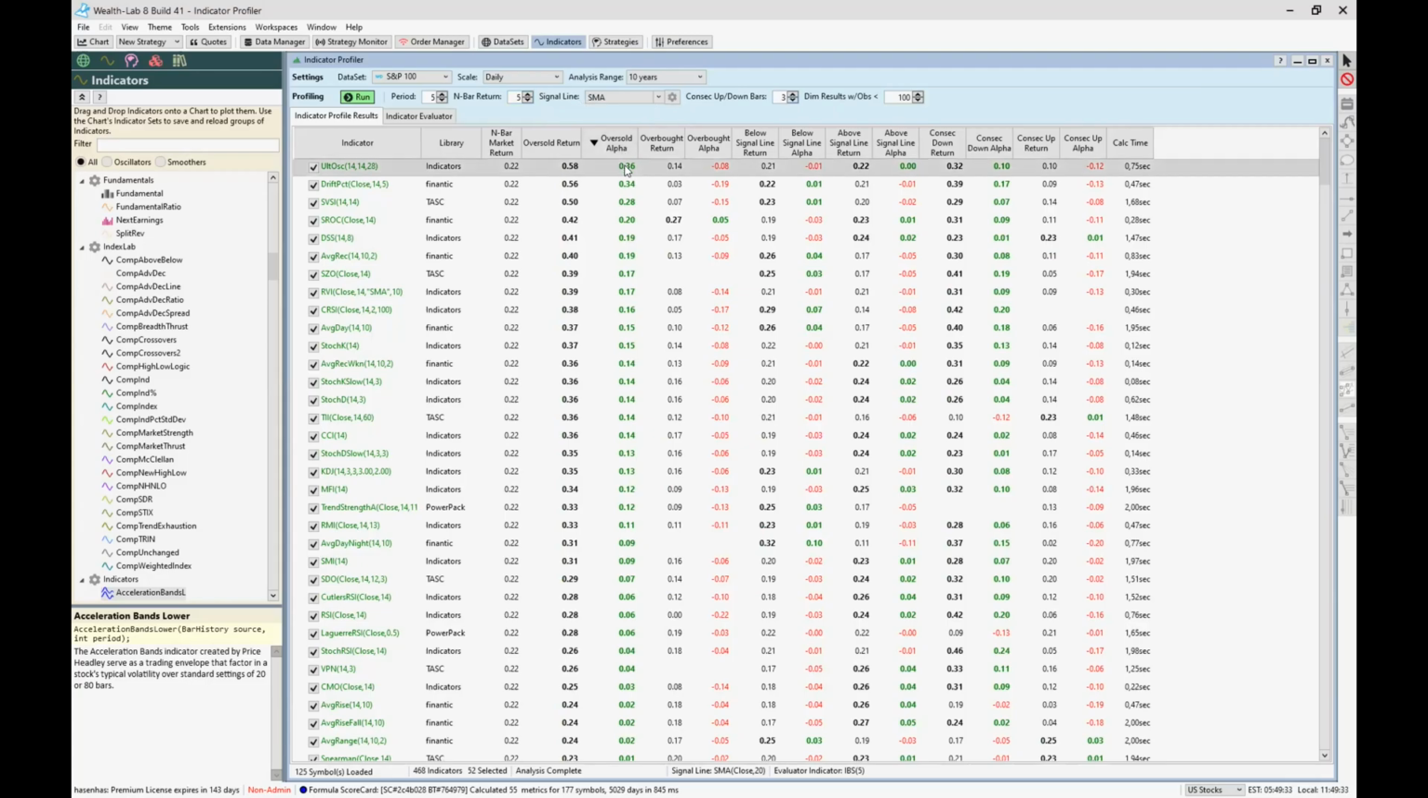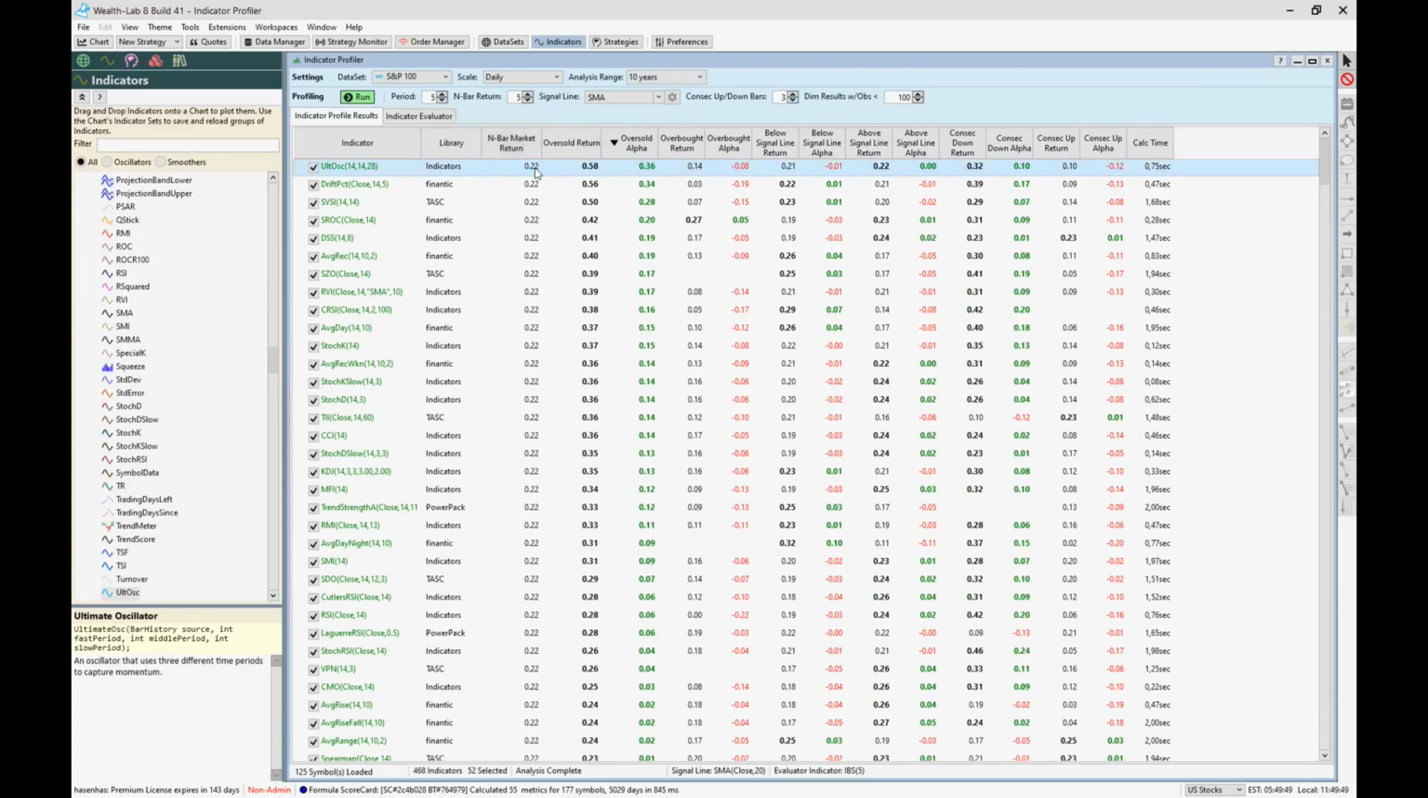Let's start with this here. What we have here is the N-bar market return, 5 days, 0.22. That's the market performance. And what you have here is the oversold. You have 4 columns: oversold return, oversold alpha, overbought return, and overbought alpha. Let's focus on the oversold alpha because we are focusing on anti-cyclical approaches, and so we need indicators that work when they are oversold. So let's focus on this column here.